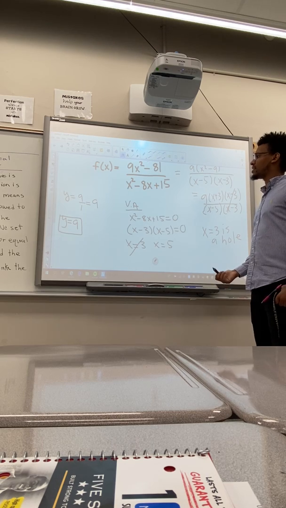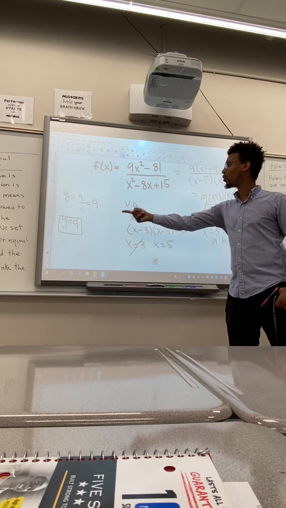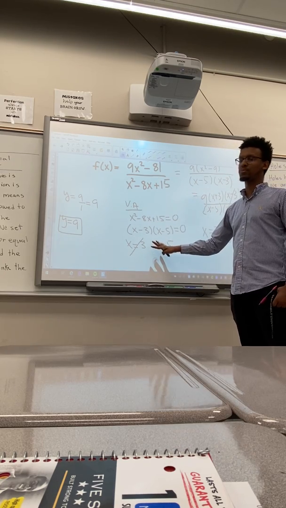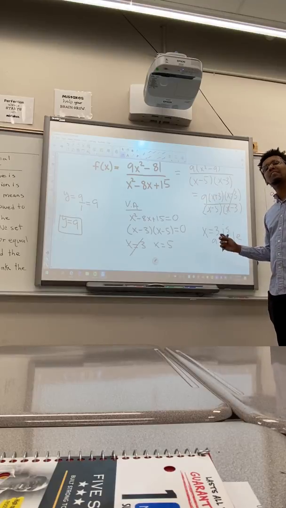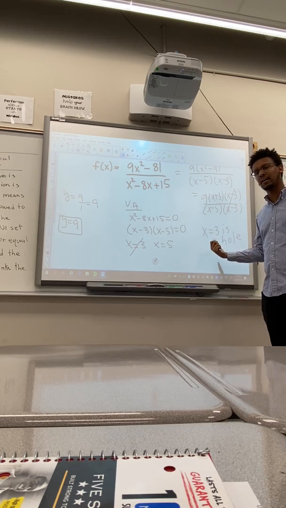That is the process of finding your horizontal asymptote, finding your potential vertical asymptotes, and then finding out if a hole exists. On the next video, I'm going to take this graph and graph it and talk about the domain.